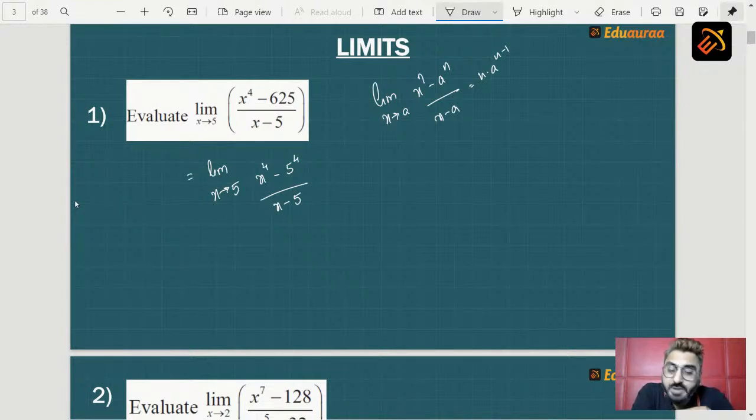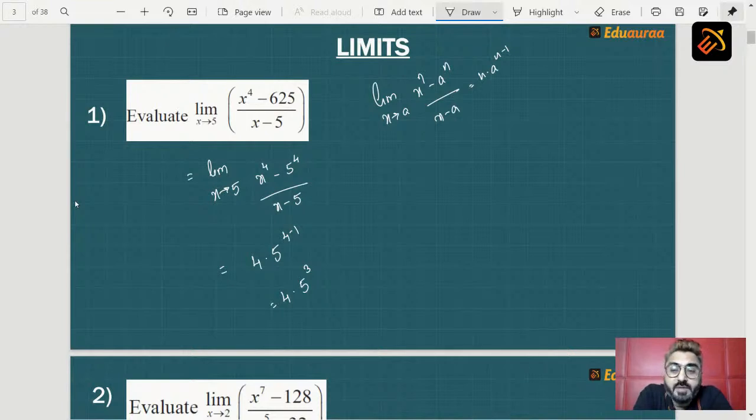Now in this case, what is n? In this case, n is 4. What is a? It is 5. So when we apply limits, we will write the answer as 4 into 5 raised to 4 minus 1, which is 4 into 5 raised to 3. So students, what is 5 raised to 3? 5 into 5 into 5, that is 5 5s are 25, 25 5s are 125, 125 into 4.